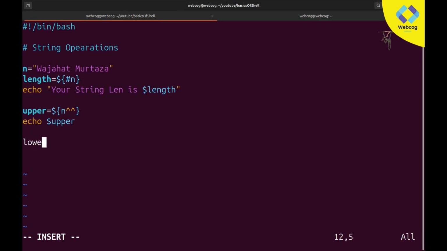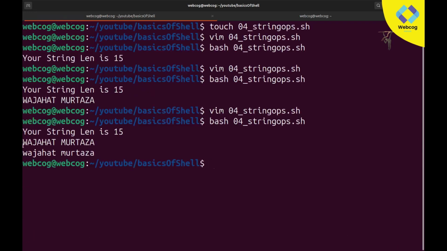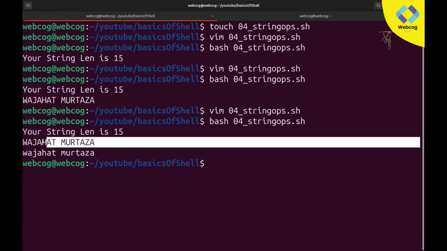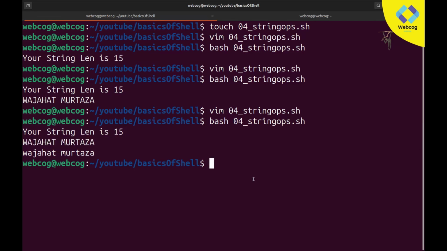I'll create a variable by the name of lower equal to $, and here first of all type your variable, and after that you need to put 2 commas here. It will automatically convert your n variable into lowercase, and after that I am calling my variable. Save the file and run, and you can see it's printing Wajahat Murtaza in lowercase, in uppercase, and it is printing length 15.